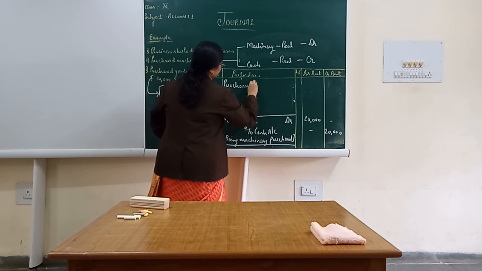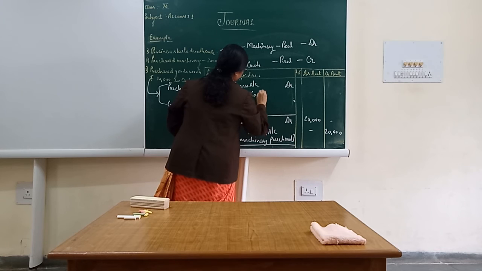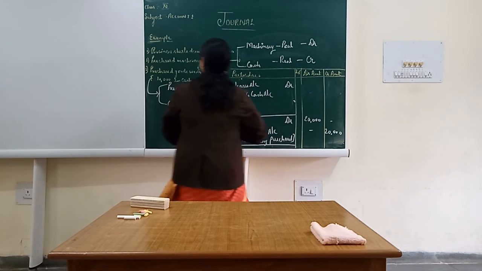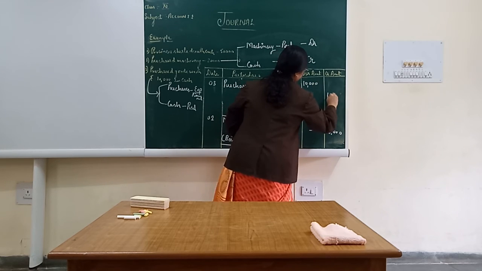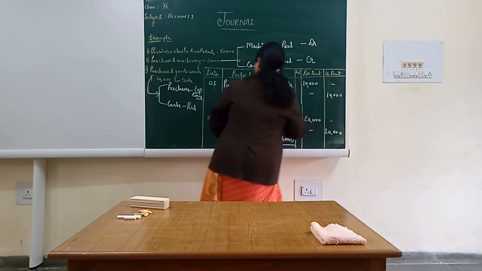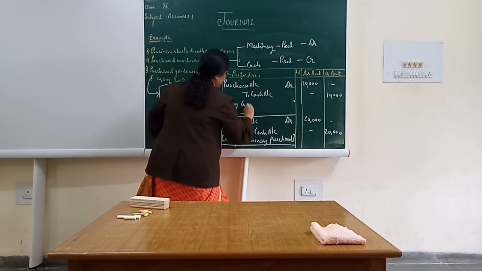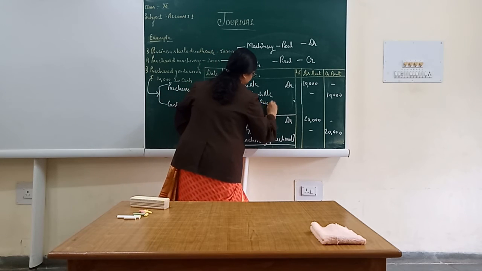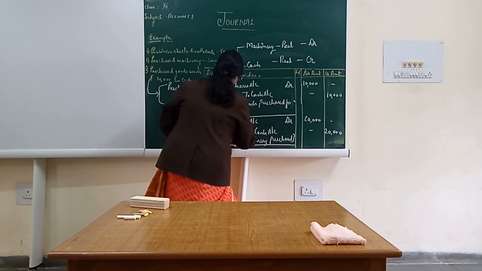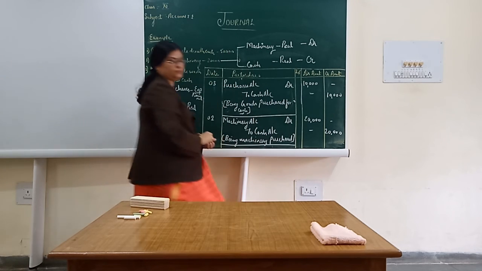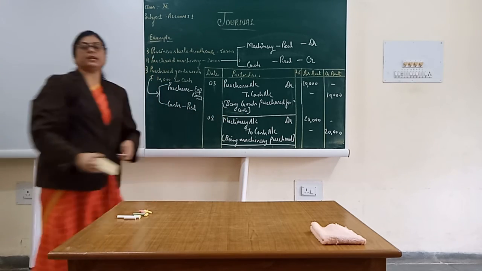Purchases account debited to cash account worth rupees 10,000. Narration has to be written, a brief of the entry has to be written, being goods purchased for cash. This is the way in which we put the journalizing book.